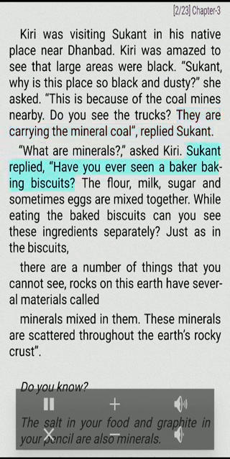Sukant replied, "Have you ever seen a baker baking biscuits? The flour, milk, sugar and sometimes eggs are mixed together. While eating the baked biscuits, can you see these ingredients separately? Just as in the biscuits, there are a number of things that you cannot see. Rocks on this earth have several materials called minerals mixed in them. These minerals are scattered throughout the earth's rocky crust. Do you know? The salt in your food and graphite in your pencil are also minerals."